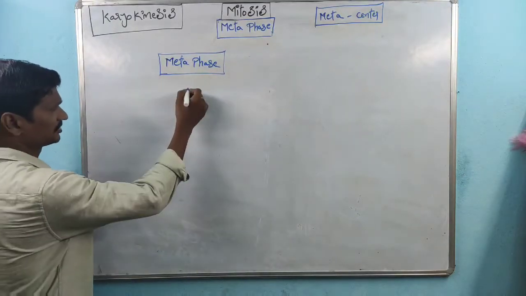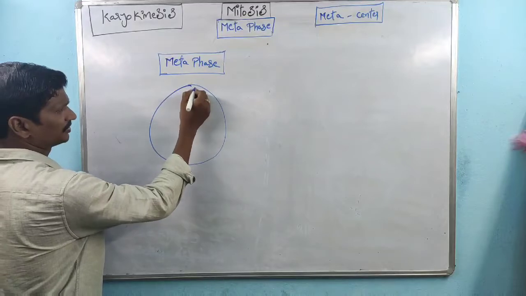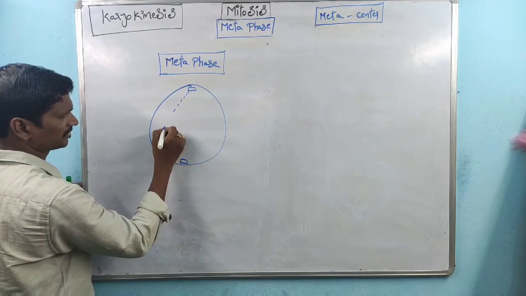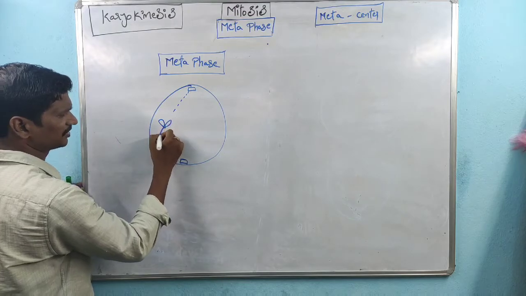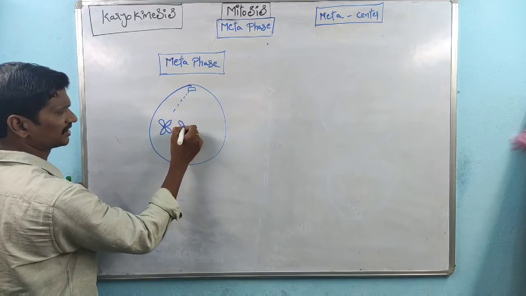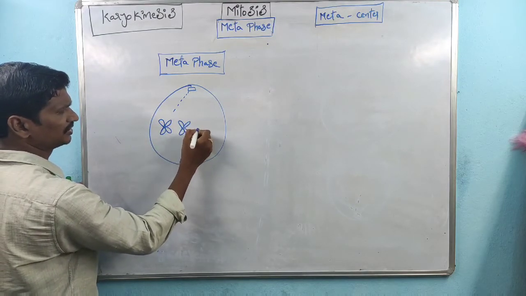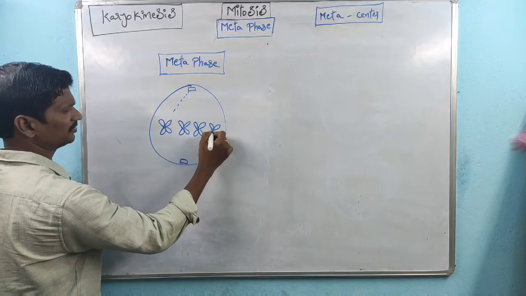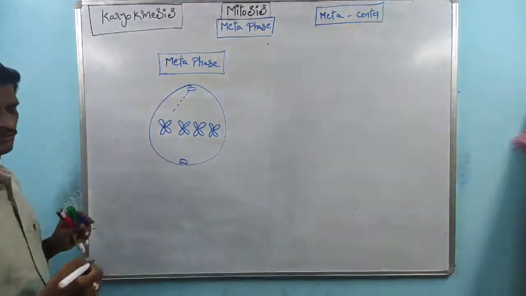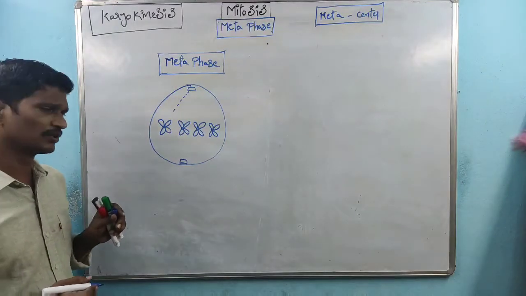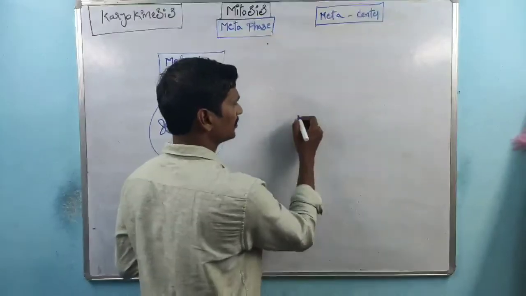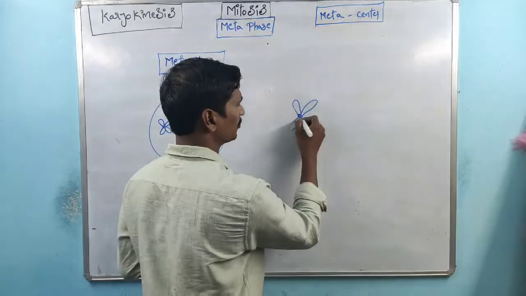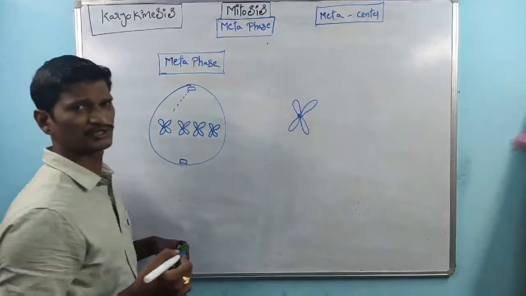Within metaphase, this is the cell, right? Within this cell, these are the centrioles and the chromosomes are arranged at the center of the cell. In this cell, 4 chromosomes are present. These are the chromosomes. First of all, we have to discuss the structure of the chromosomes. Remember, within metaphase, these chromosomes are called sister chromosomes.